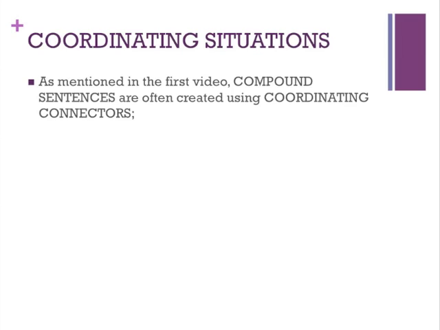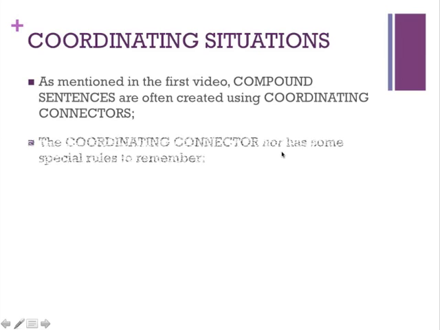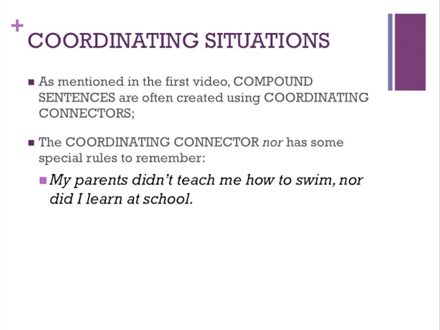Now, with coordinating situations, we talked about the fact that compound sentences often are created using those coordinating connectors. One of those connectors, the word nor, does have a few special rules to remember, and this is actually somewhat connected to the negative expressions we talked about a little bit earlier in this video. So, for example, notice when you're trying to make two parts of the sentence reflect the fact that both of these things did not happen, we could use the word nor to help link these ideas. So notice what happens.